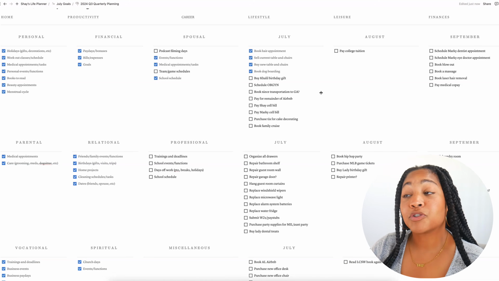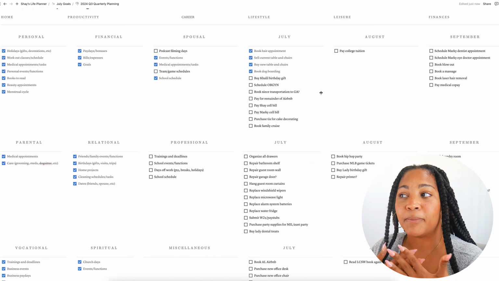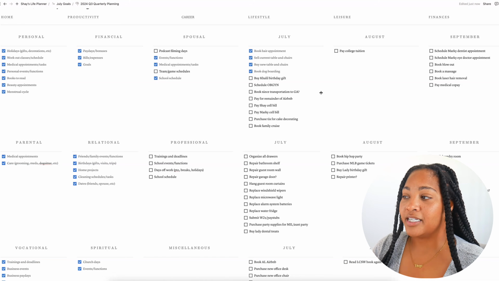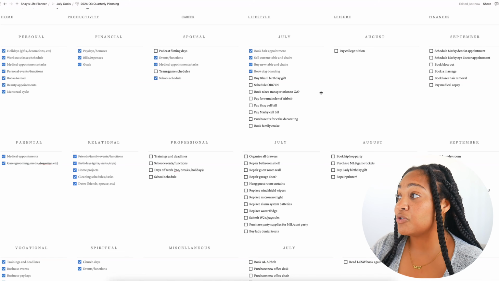I have planned out personal events and functions, aka my birthday stuff. That's really the only thing that's personal. Everything else would go under relational, pretty much. I have planned out the books to read, the beauty appointments, menstrual cycle stuff. I already did the financial stuff.